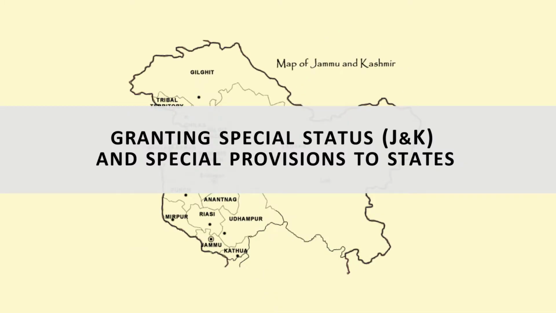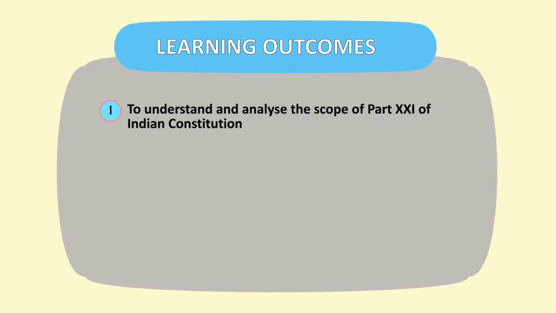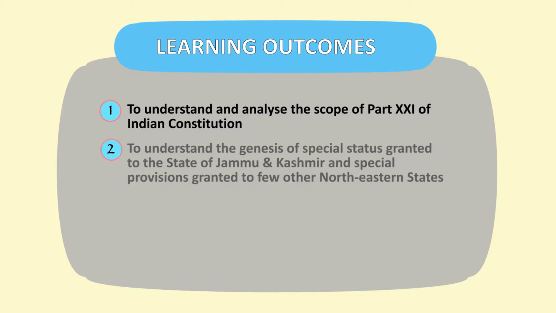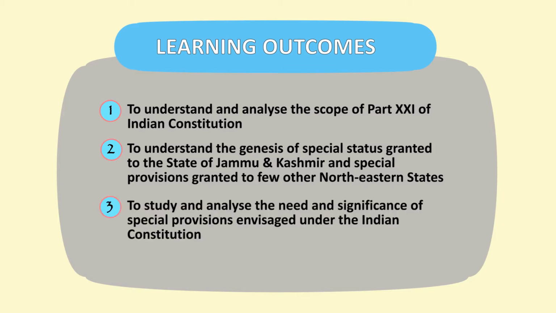Today, I'll be discussing the topic of Special Status, Jammu and Kashmir and Special Provisions. The learning objectives of this topic are to understand and analyze the scope of Part 21 of the Constitution, to understand the genesis of special status granted to the state of Jammu and Kashmir and special provisions made for the other states, to study and analyze the need and significance for making special provisions for different states.